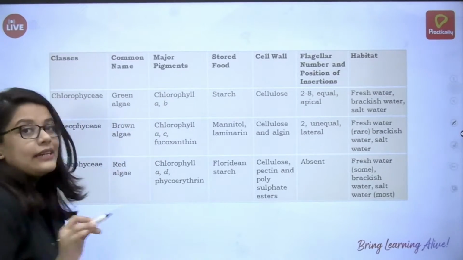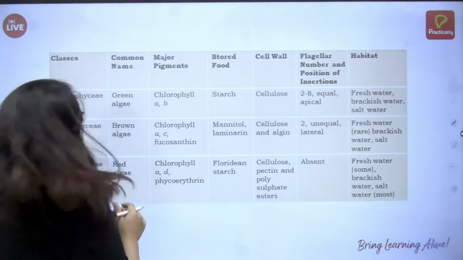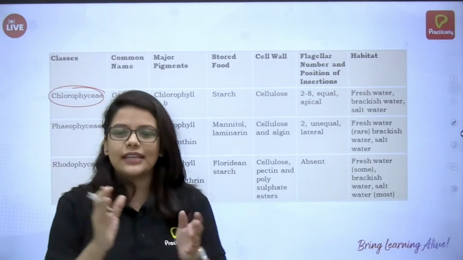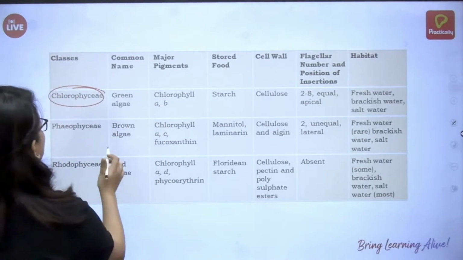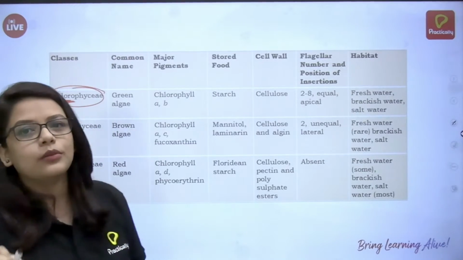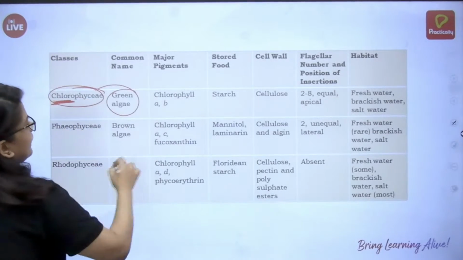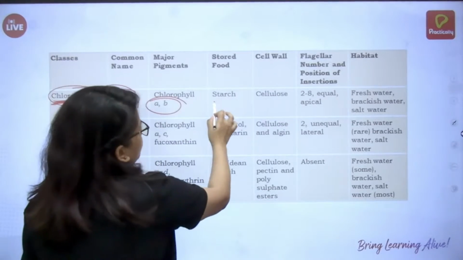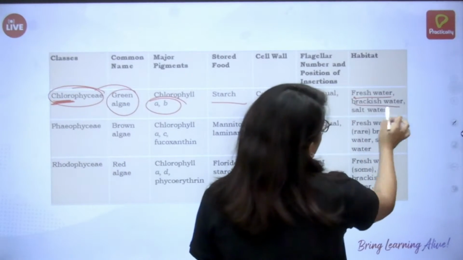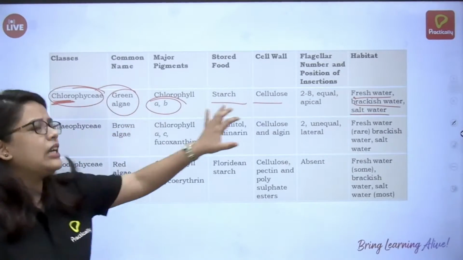Okay, so as I said, the types of algae, that is quite important. The first thing is Chlorophyceae. I understand the picture is a bit hazy, so just bear with me. The moment you hear the word chloro, think green, nothing else. So Chlorophyceae is green algae, has chlorophyll a and b, stores starch, has cellulose, and it's found in fresh water, brackish water, salt water.